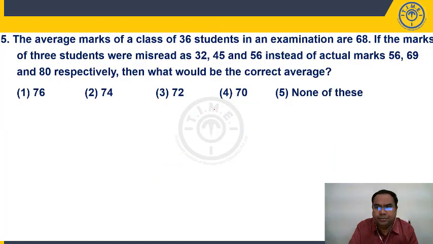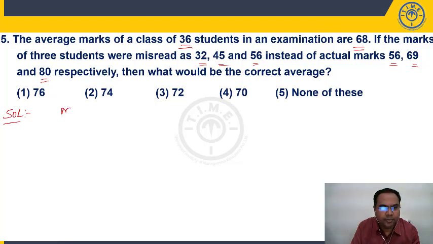Question number 5. The average marks of a class of 36 students in an examination are 68. If the marks of 3 students were misread as 32, 45, 56, instead of actual marks of 56, 69 and 80, then what would be the correct average? Now let us not get into the regular approach. Let us directly look at the alternate approach, right? So 36 into 68, don't get into all those.